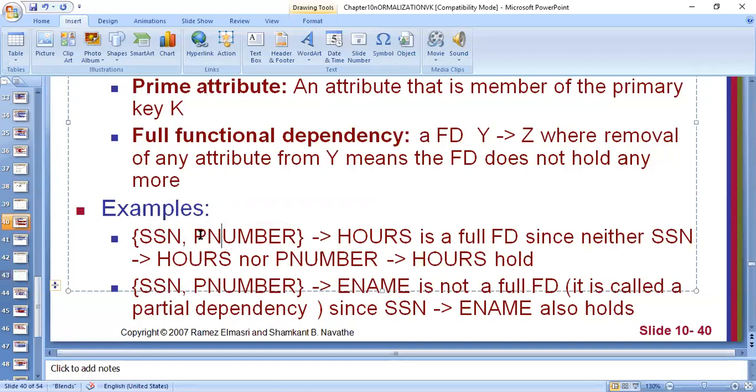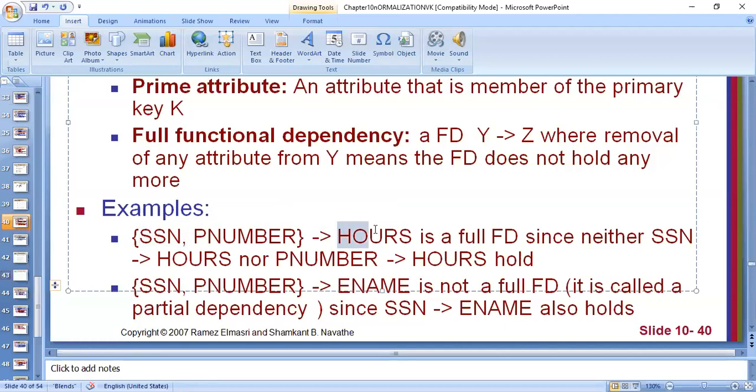If somebody asks me that on this project, how many hours do employees work, then that question will not be complete. I will have to ask, on this project, this particular employee works for how many hours? So only by project number I'll not be able to tell hours, or only by SSN number.